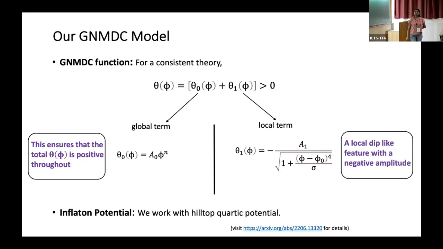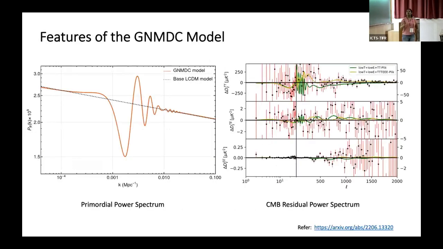This brings us to our exact model, where we work with a positive theta function. Why this positive theta function? This is for a consistent theory. I would request you to refer to my work for further details. This function, we choose to have a dip-like feature whose amplitude, position, and width can be controlled. And because of this particular choice of the coupling function, there are specific features in the primordial power spectra.